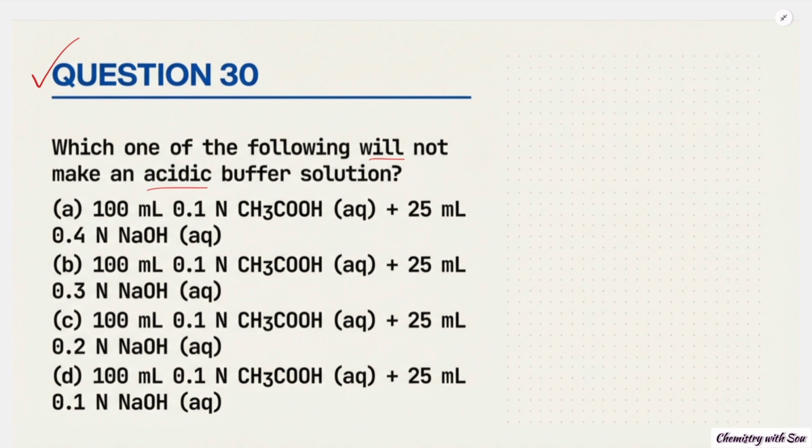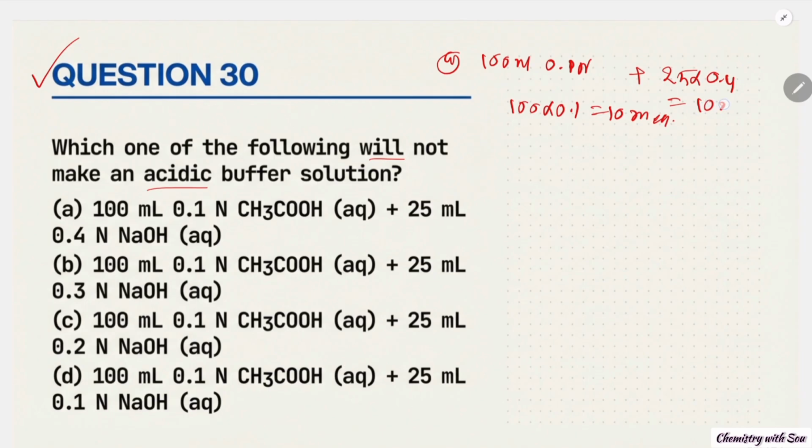In this problem, first of all, A is given as 100 ml volume of 0.1 normal acetic acid. So the milliequivalents are 100 into 0.1, this is 10 milliequivalents, plus 25 into 0.4, this is also 10 milliequivalents.